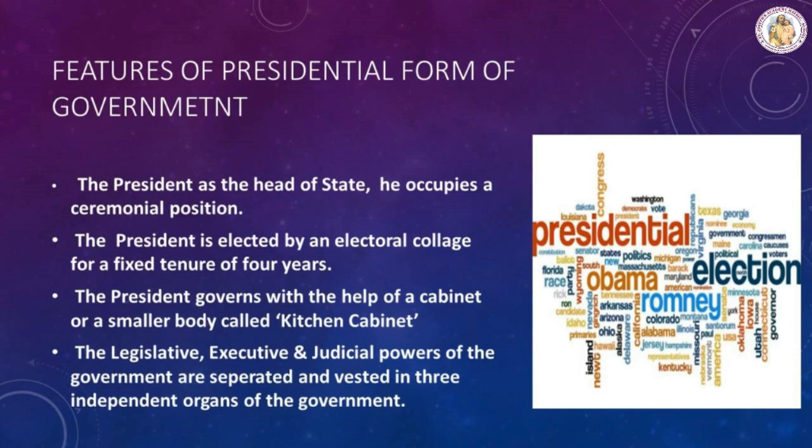Features of presidential form of government: the president is the head of the state. He occupies a ceremonial position. The president is elected by an electoral college for a fixed tenure of 4 years. The president governs with the help of a cabinet or a smaller body called kitchen cabinet. The legislative, executive and judicial powers of the government are separated and vested in 3 independent organs of the government.